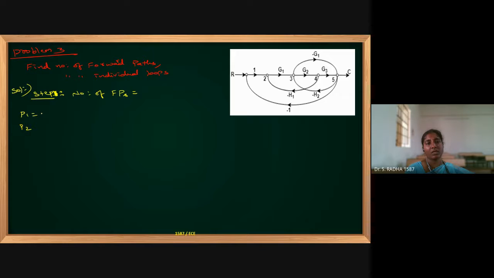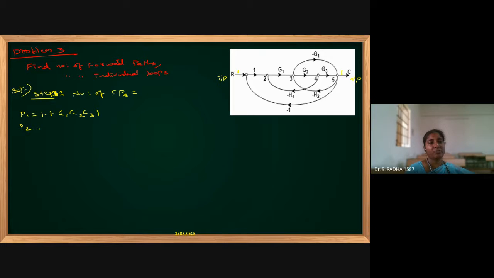So I will travel from R. If nothing is there on the arrow mark, the branch gain is 1. At the ending also an arrow mark is there, this branch gain is also 1. If nothing is given, branch gain is 1. So 1 into G1, G2, G3, 1, this last one. I am reaching C. I started from R and I am reaching C. This is one forward path. R is the input and C is the output.